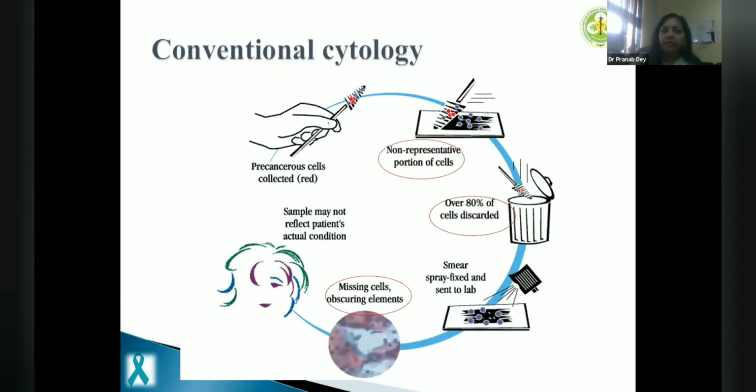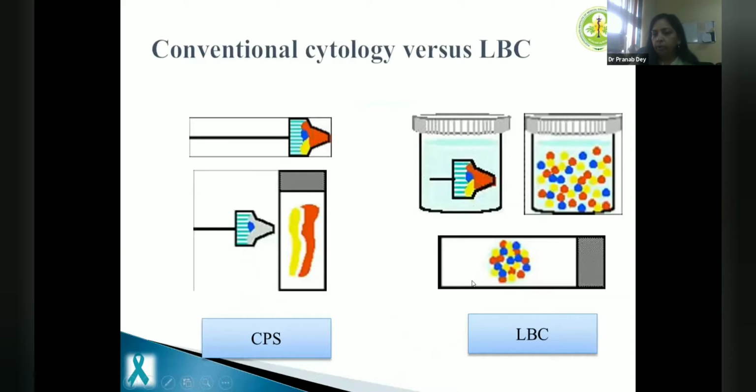So what was the problem with conventional cytology? If we are interested in these red cells here, it is possible that in conventional cytology these cells may not be represented on the slide and are discarded, because over 80% of cells were discarded in conventional smears. Then we were using different kinds of sprays or fixatives, which led to uneven fixation of the smear. They were missing cells because of obscuring elements like blood, inflammation, and mucus. And this sample could not go for HPV testing. That is why liquid-based cytology is important.